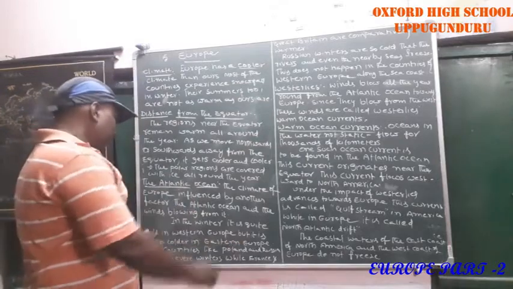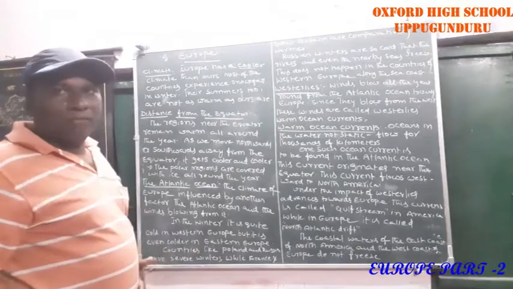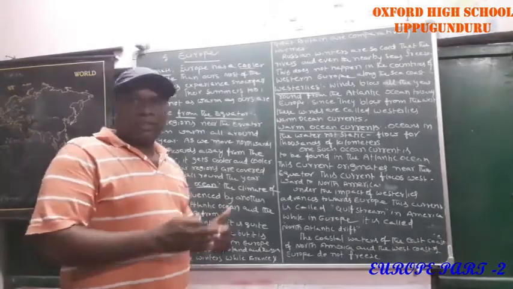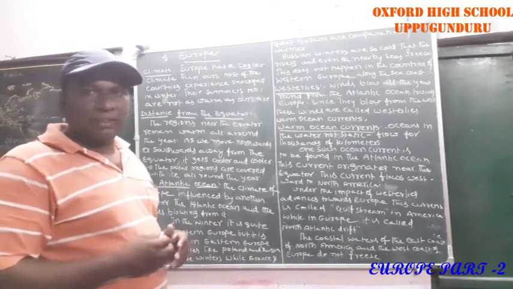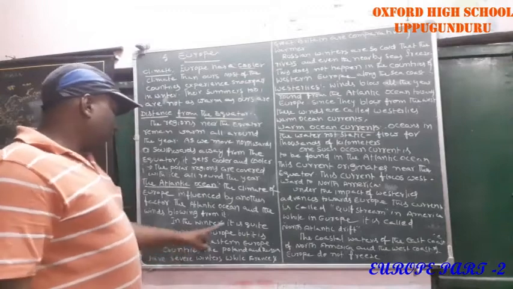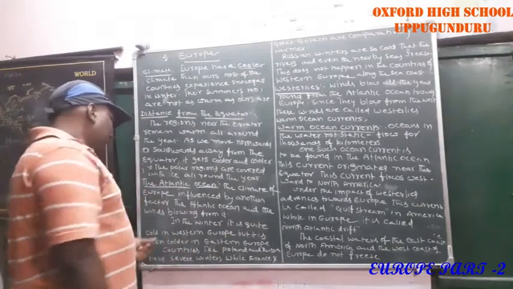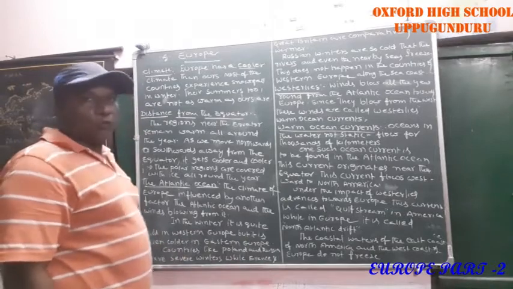In the winter, it is quite cold in Western Europe. I showed you, in Western Europe, majorly which countries exist? Britain, France, Portugal, Spain. These countries exist. In Eastern Europe, Russia exists. Here see, in the winter it is quite cold in Western Europe, but it is even colder in Eastern Europe.